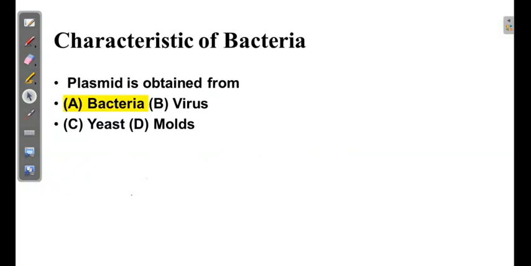So the second question which you can get from this discussion is that plasmid is obtained from. Obviously plasmid is a characteristic of the prokaryotic cell, and bacteria are an example of the prokaryotic cell. So you can answer this one: plasmid is generally obtained from the bacteria.